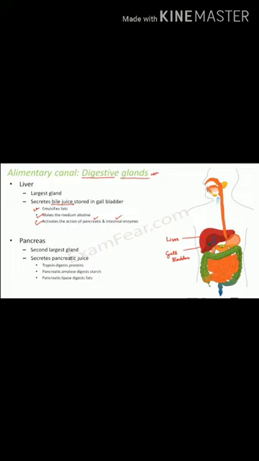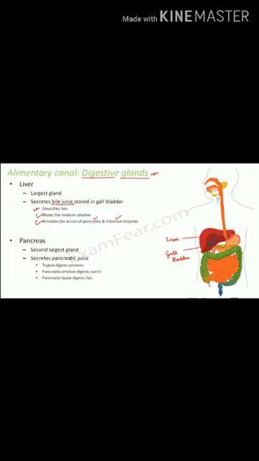Actually, trypsin helps in digestion of proteins. So I can say trypsin digests proteins. Pancreatic amylase digests starch, and lipase, which is derived from lipids, digests fats.